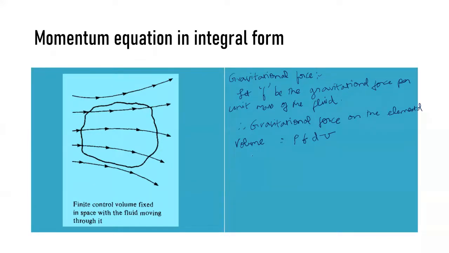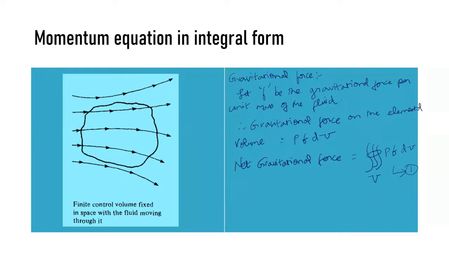When we talk about net, you have to integrate this term to get the integral form of the gravitational force. So the net gravitational force is the volume integral over V of rho f dV, and let this be equation number 1.